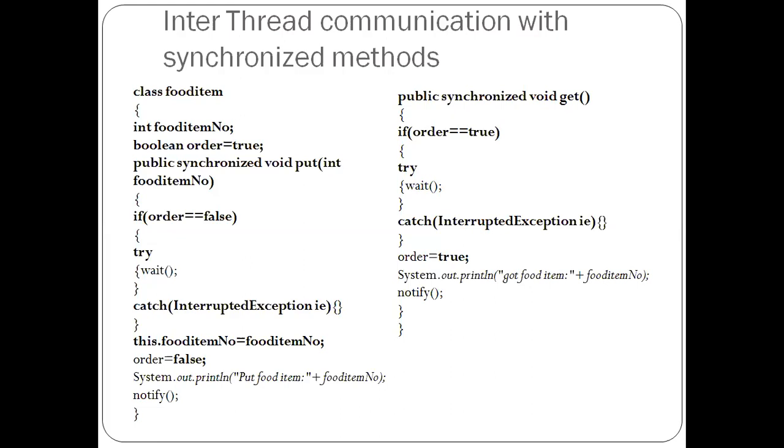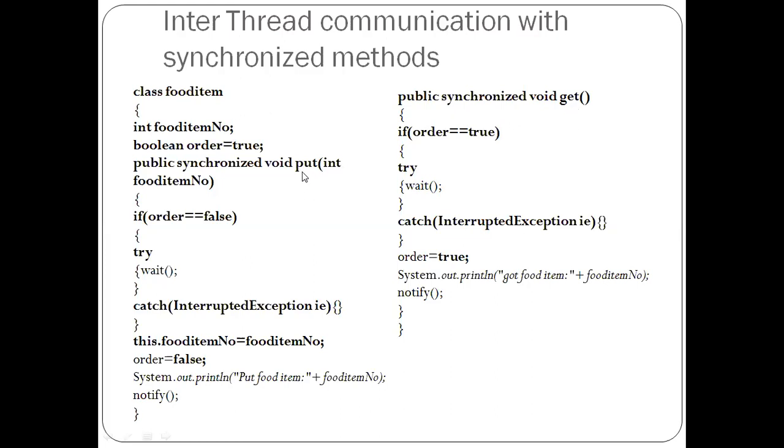Whenever you want to produce something, you will take a producer thread and ask it to produce the data, and to keep that data, that atom, in a resource, the producer thread needs to access some method of that resource. Then and only then is it possible. So here, if you notice, I have two methods in class FoodItem. The first one is put and the second is the get method.